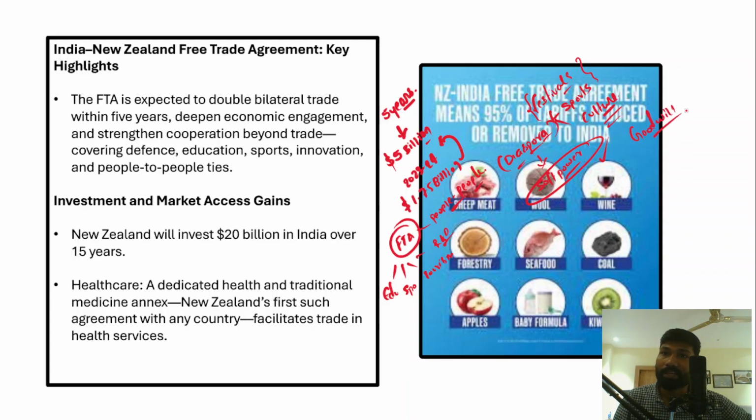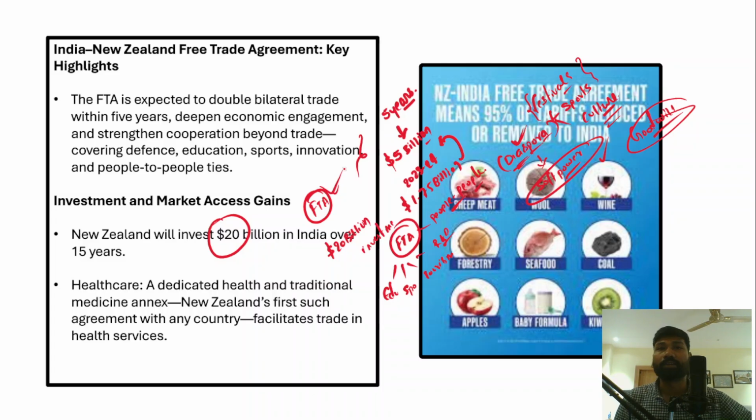Therefore, this diaspora also plays a very important role in strengthening the India-New Zealand relationship, because the diaspora are people of Indian origin. They may have already got voting rights as well, so they also influence the political outcomes in New Zealand. All these factors would further strengthen the bilateral relations between India and New Zealand. Now, we have already understood the objective of the free trade agreement: not just doubling the bilateral trade in the coming 5 years, but also $20 billion of investment in the coming 15 years will be achieved under this free trade agreement.